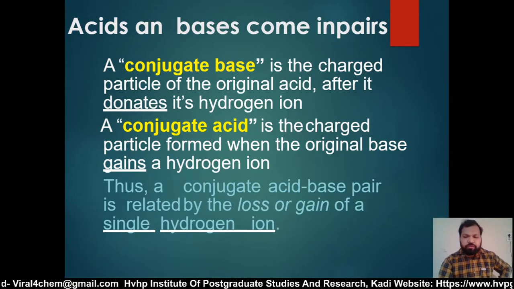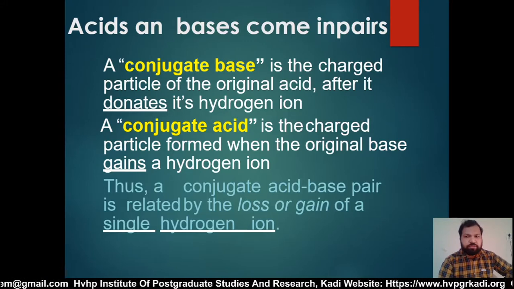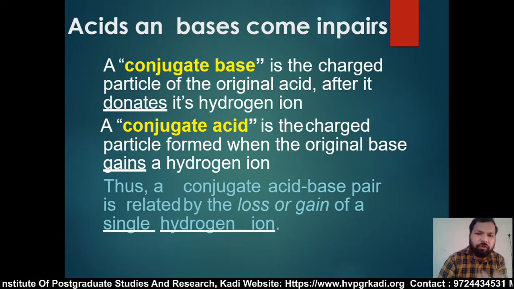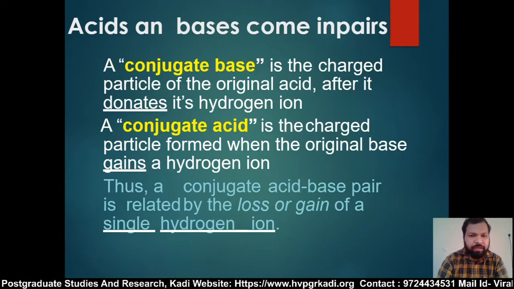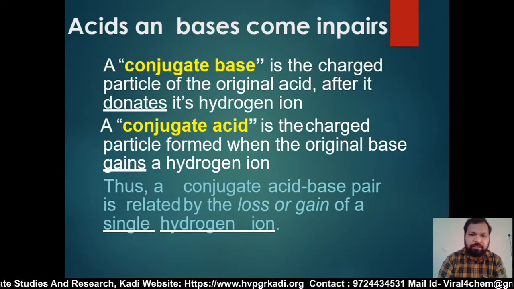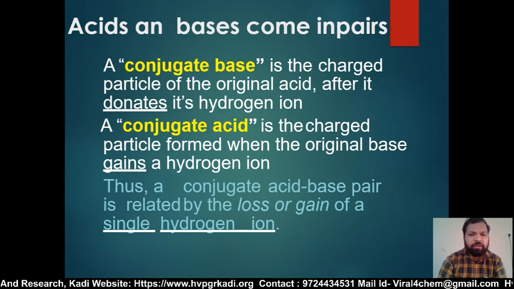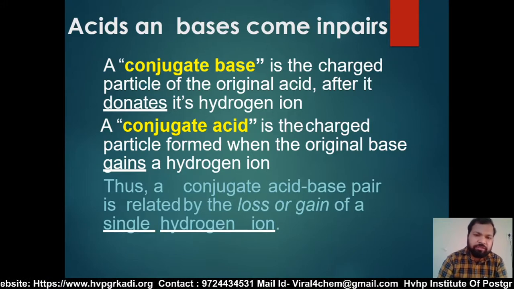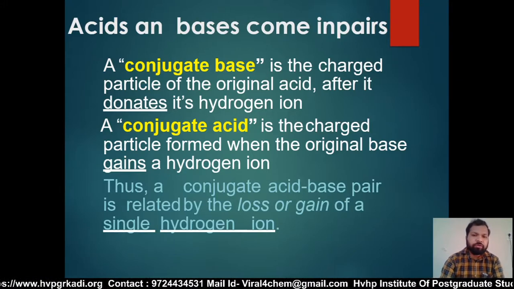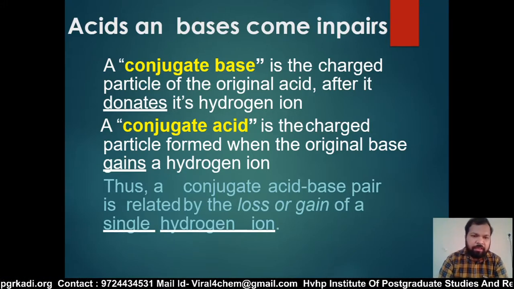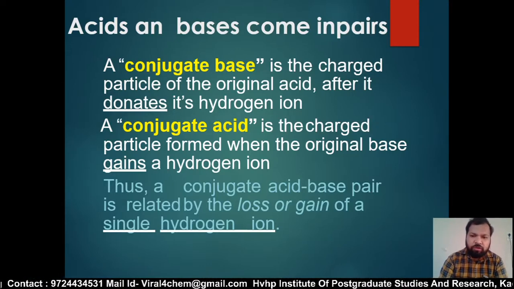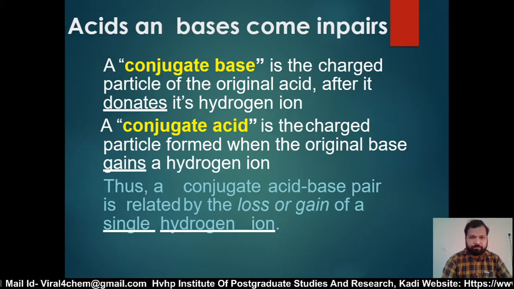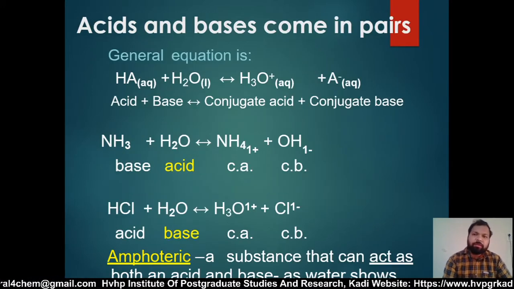Now a conjugate base is the changed particle of the original acid after it donates its hydrogen ion. A conjugate acid is the changed particle formed when the original base gains a hydrogen ion. A conjugate acid base pair is related by the loss or gain of a single hydrogen ion. Acid and base come in pairs.